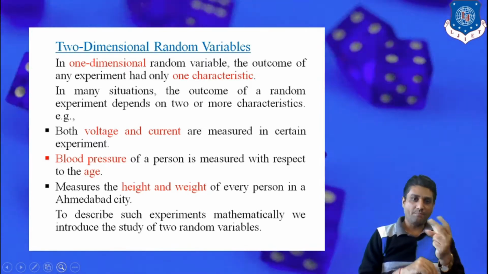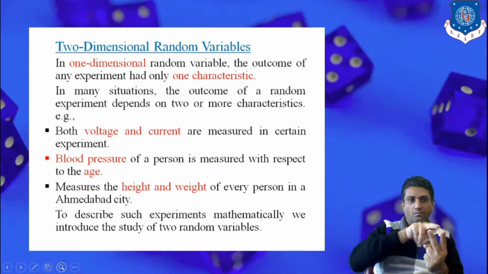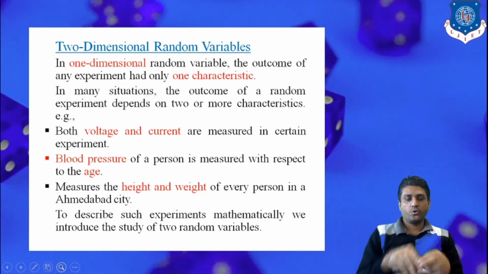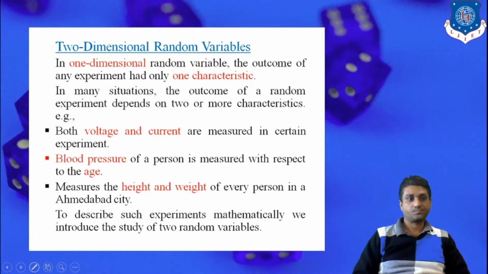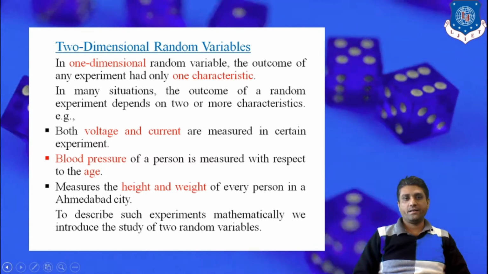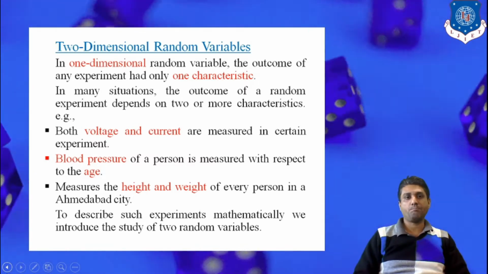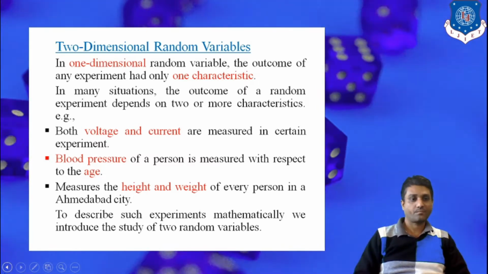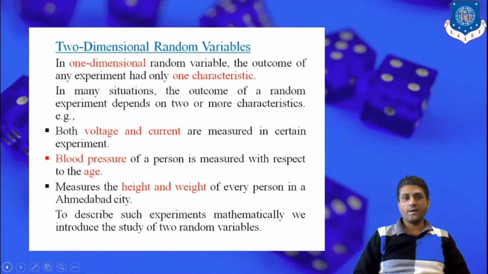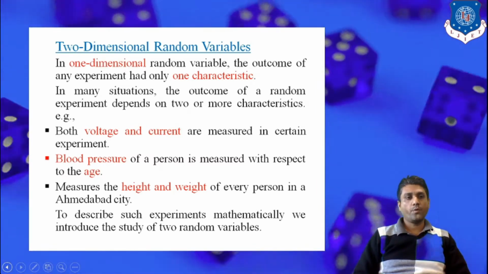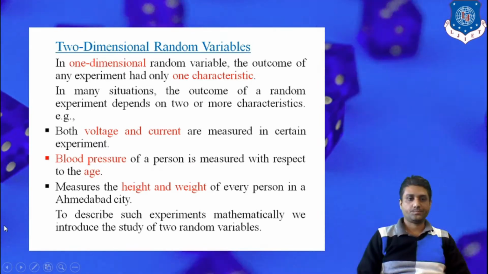So simultaneously two parameters, blood pressure and age, are measured to find accurate data of that person. Another example is measuring the height and weight of every person in a particular city, say Ahmedabad. To describe such experiments mathematically, we have to introduce the two-dimensional random variable.